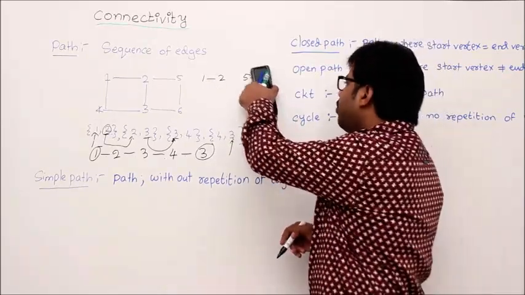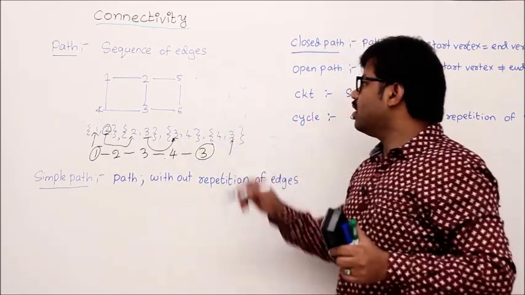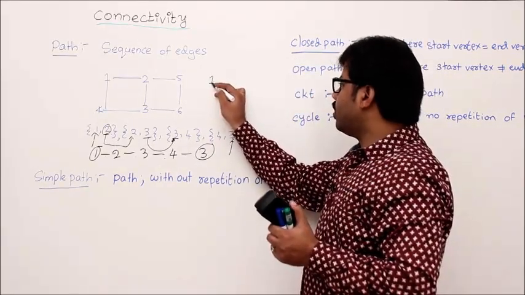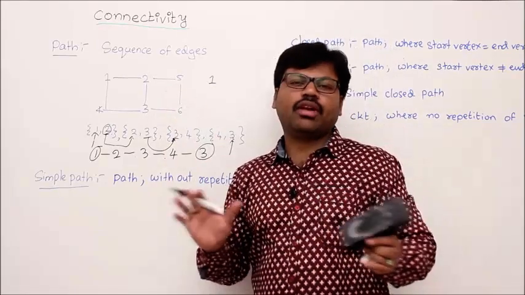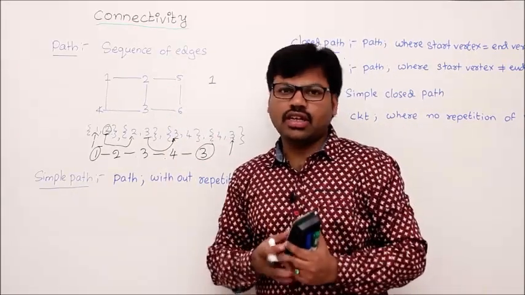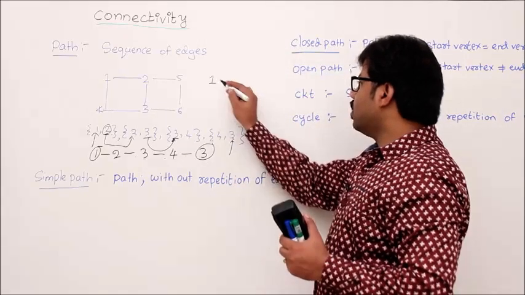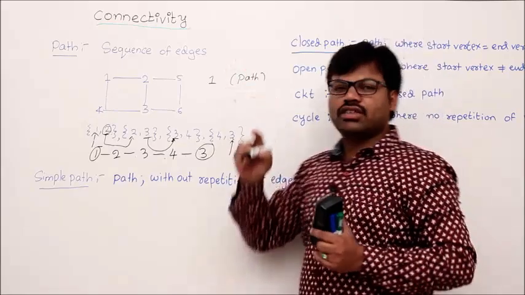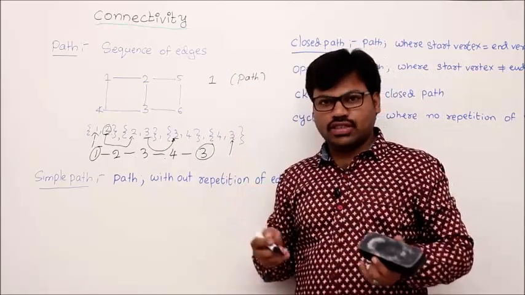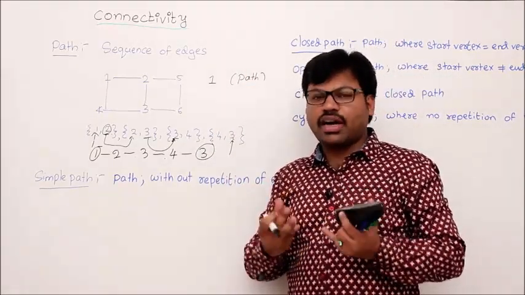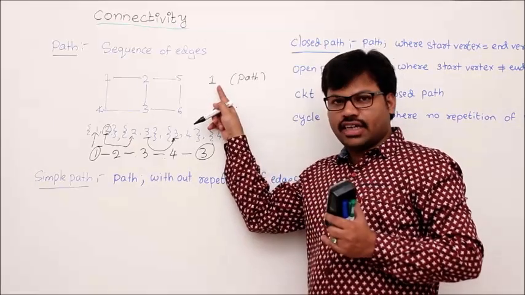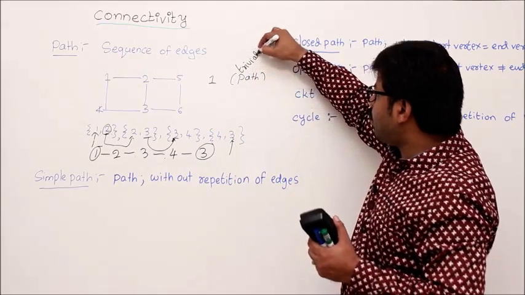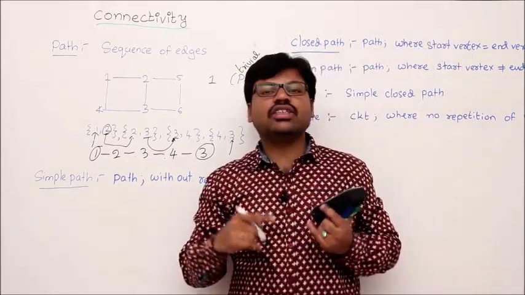There is one interesting path, that is the trivial path. If I start at 1 but I don't take any edges, that means I take 0 edges, then still we say that is a path. So you are not seeing any path here, right? You are just seeing a vertex. You can't see the path clearly because there is no edge inside it. So this is called a trivial path. A trivial path is a path with 0 edges.